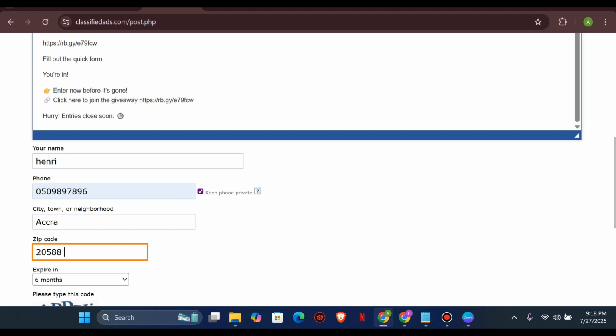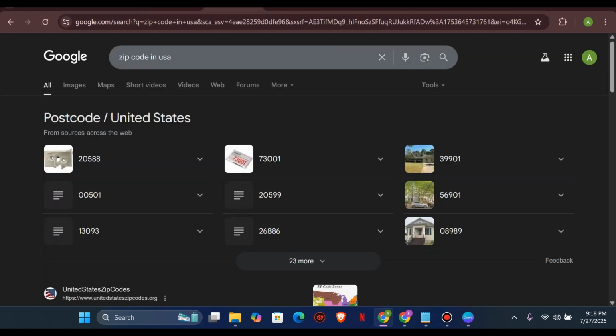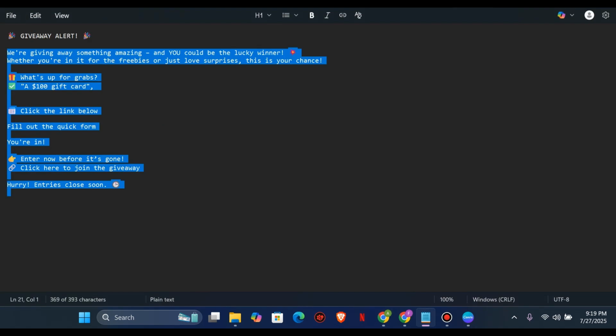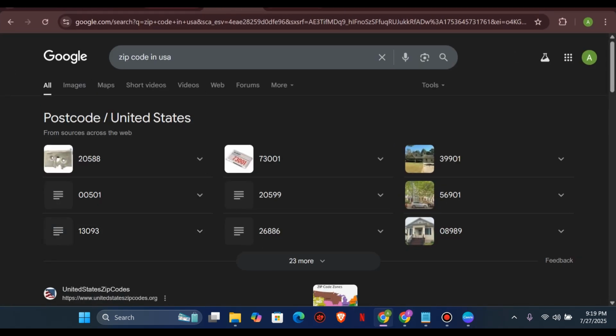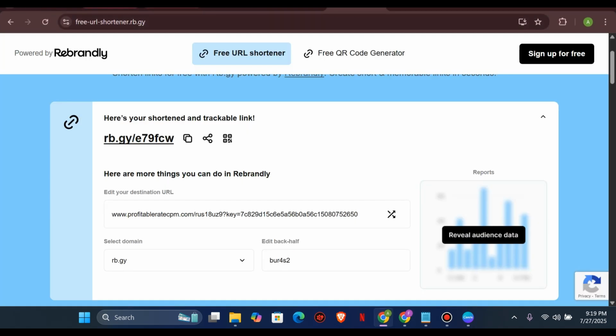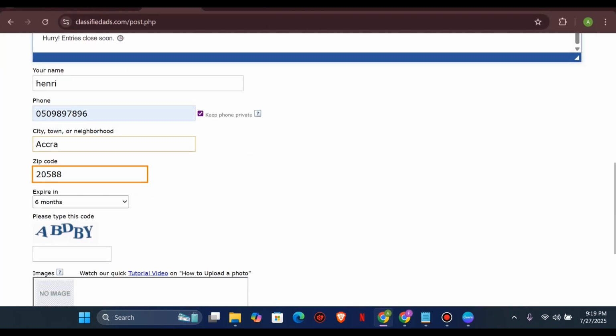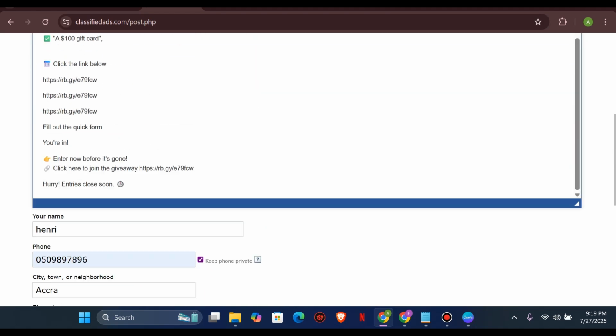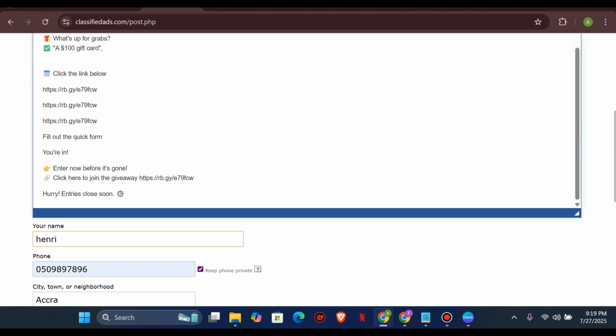Actually, Ghana is not running a 5 digit or 6 digit zip code, so you can go ahead and click on the zip code here, and you're gonna get numerous zip codes. But please note that where you are selecting as a location is going to determine where your traffic is going to be sent. Where you are choosing as a location is going to show where your ads are going to be shown to people.